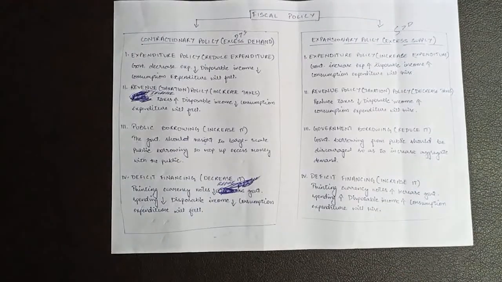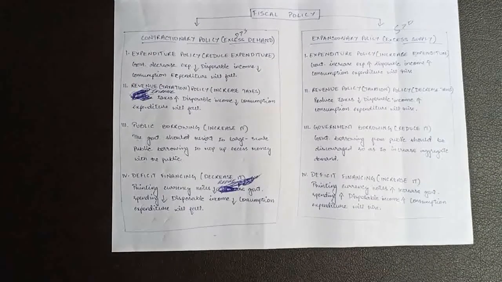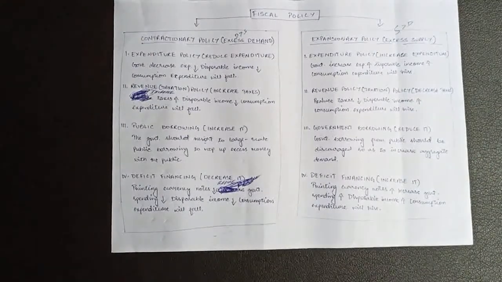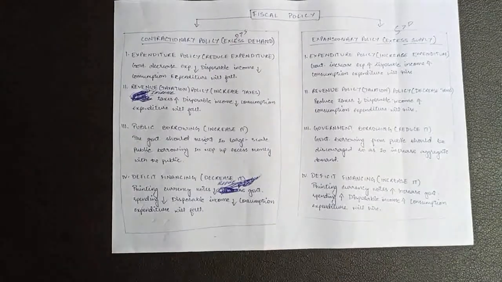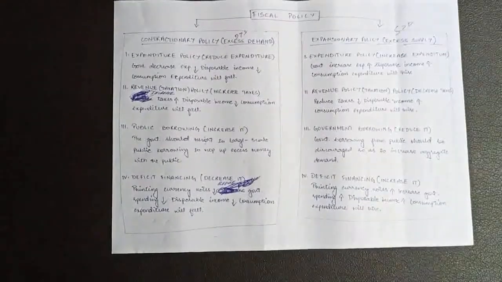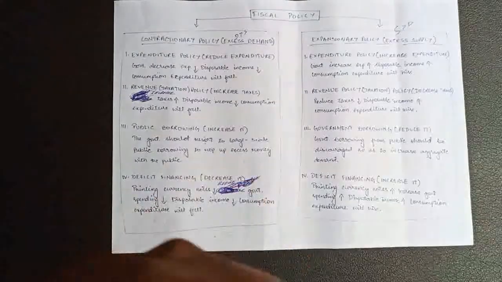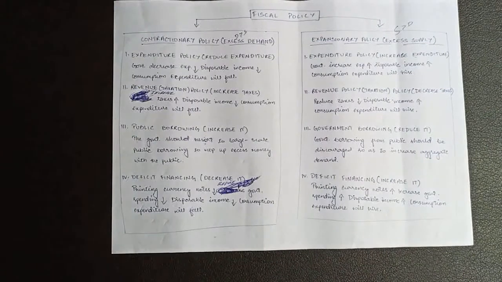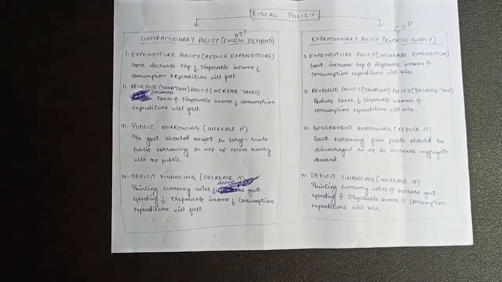Now, since there is excess supply in the market, in order to solve this problem, the government will try to increase government spending so that more money will be left with the public, so that the public can spend that money on goods and services. Okay, so point number 1 is expenditure policy, increase expenditure.